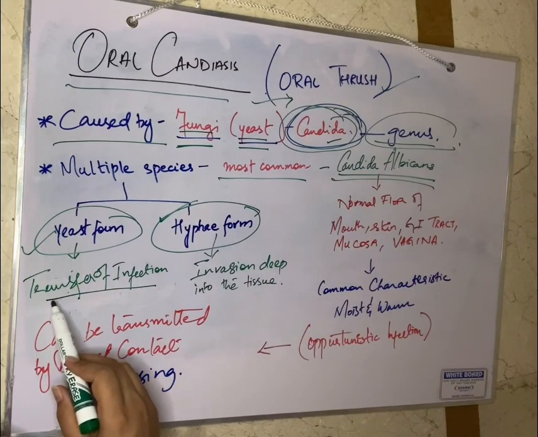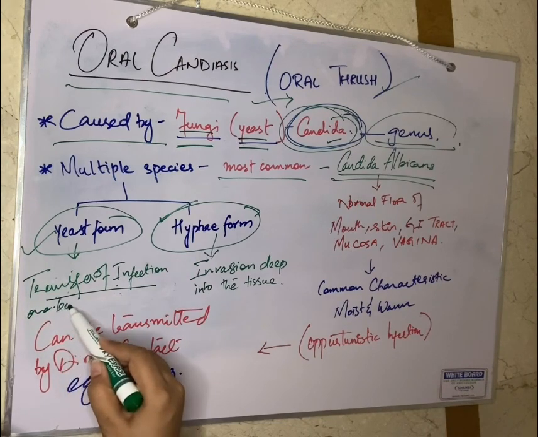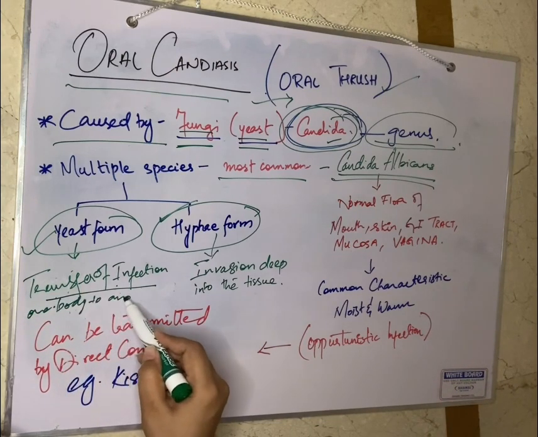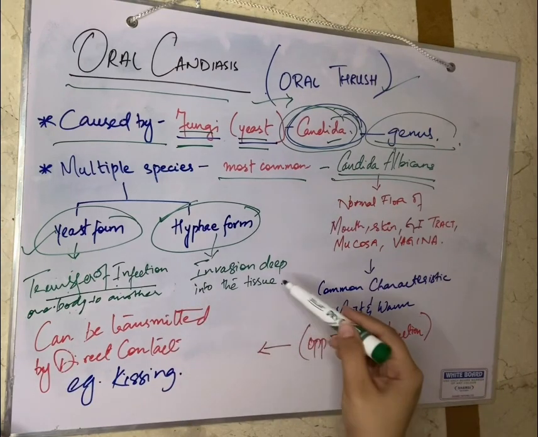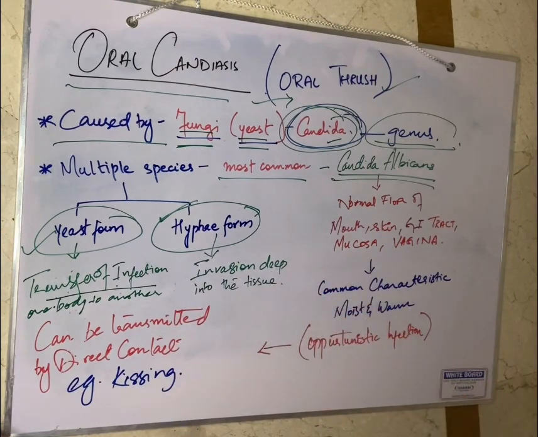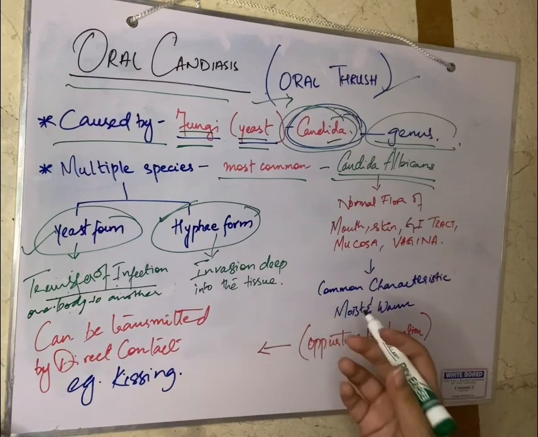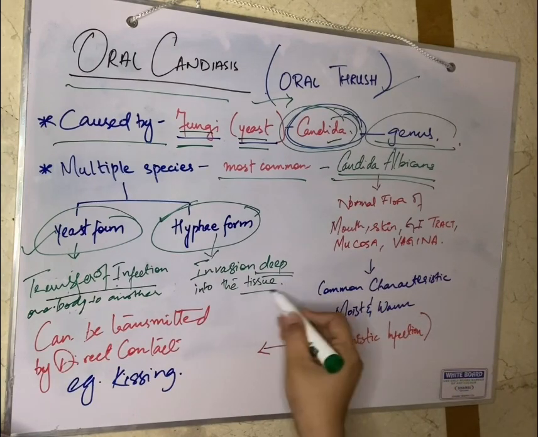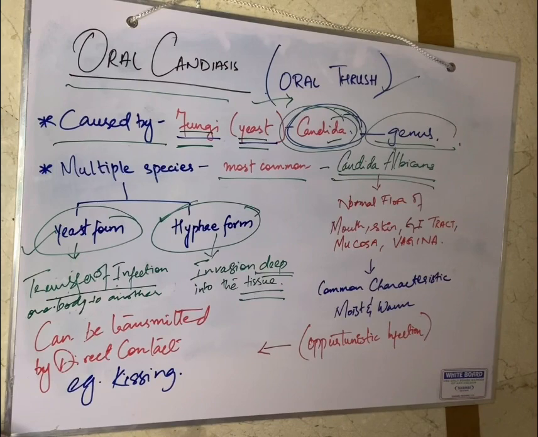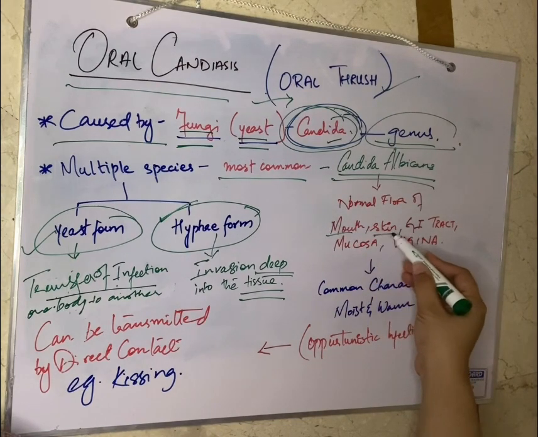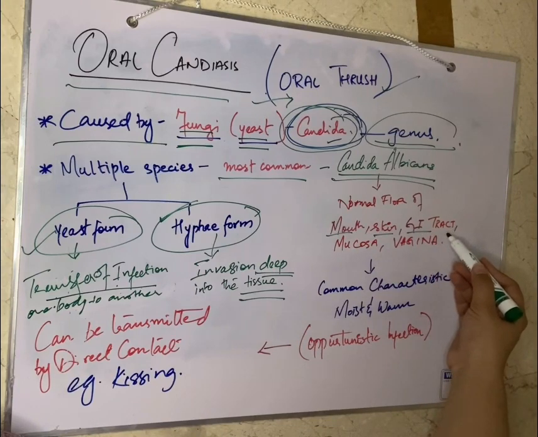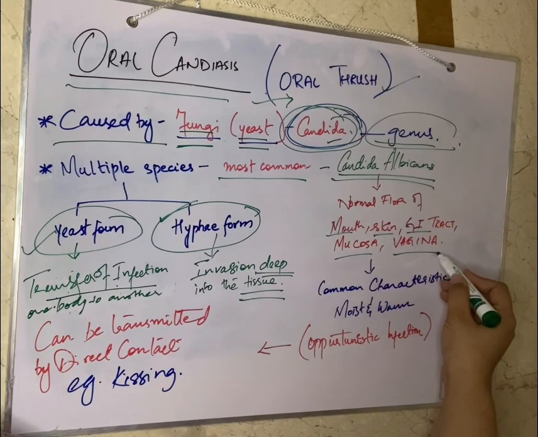The yeast form is responsible for the transfer of infection from one body to another, right? And the hyphae form is basically responsible for invasion of the infection deep into the tissue, right? So, Candida albicans is basically the normal flora of many parts or systems of the body, like the mouth, the skin, the GI tract, mucosa, and the vagina.